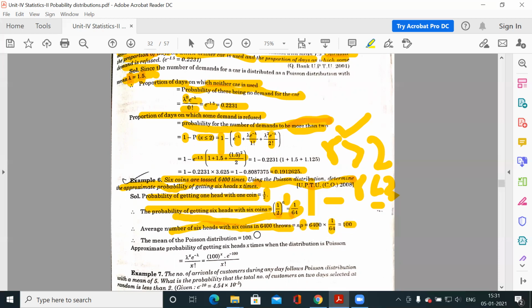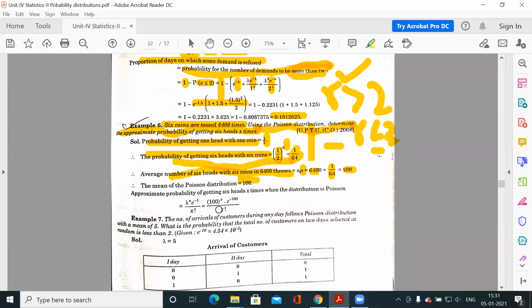That means now you know the mean of the Poisson distribution, that is lambda. Now lambda is known to you, so you can tell any type of probability. This is your approximate probability of getting 6 heads x times when the distribution is Poisson. It is lambda to the power x, e to the power minus lambda, divided by factorial x, because in general you have to tell x times. It is the general formula.